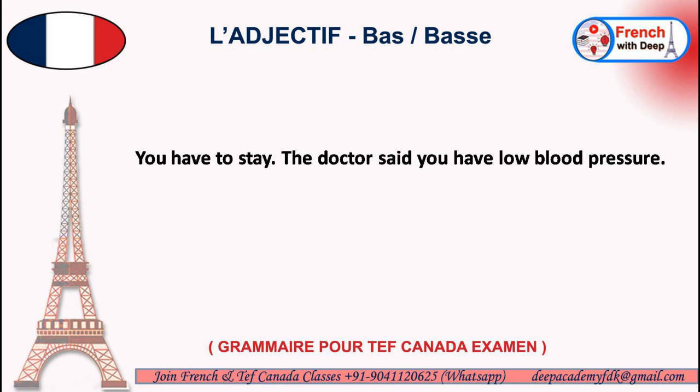You have low blood pressure. That you have low blood pressure. Okay, that is que. You. So we have used tu. Again, we'll be using tu, that is second person singular informal. You have is tu as. Okay, so here blood pressure is tension, that is la tension, but we'll be using here the indefinite article, that is une tension, and adjective bas. So a low blood pressure becomes une tension basse.